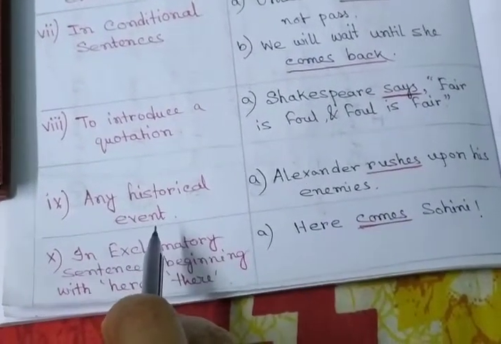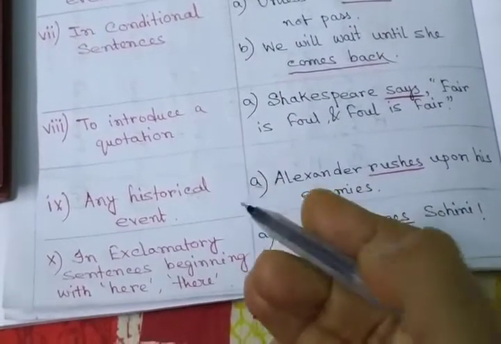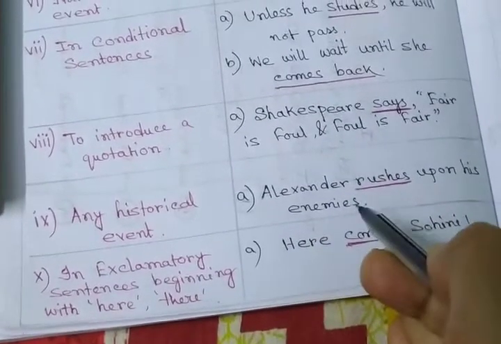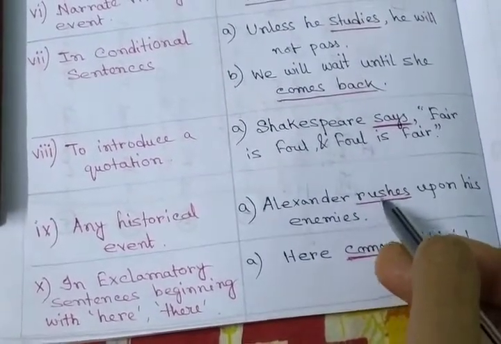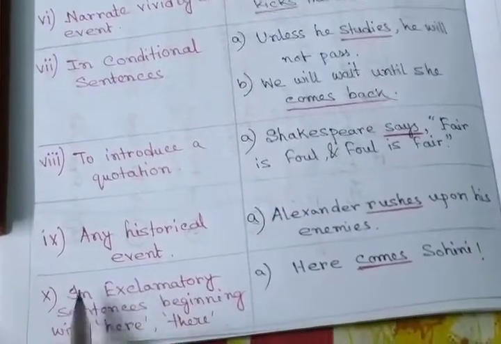Any historical event. When you narrate any historical event, in that case you will apply this tense. Alexander rushes upon his enemies. Rushes. Look at this verb here. This tense is used.